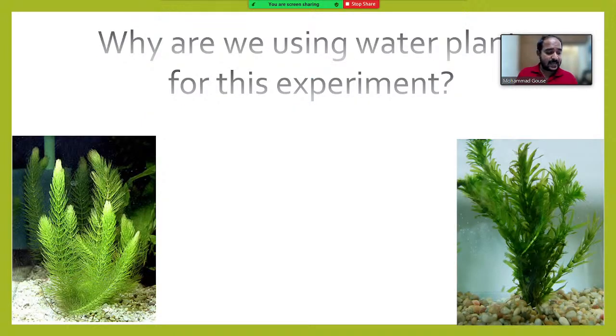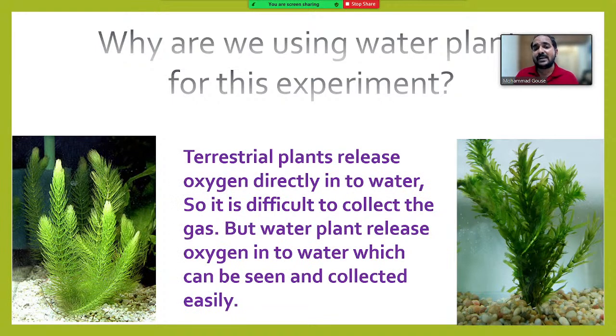And this, no need to type. You just recall. Why are we using a water plant for this experiment? Because terrestrial plants release oxygen directly into air, so it is difficult to see the gas releasing and to collect the gas.